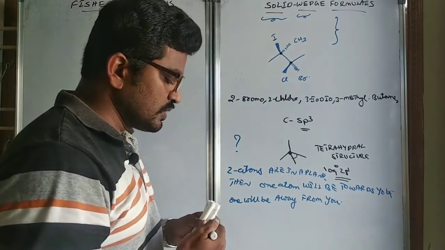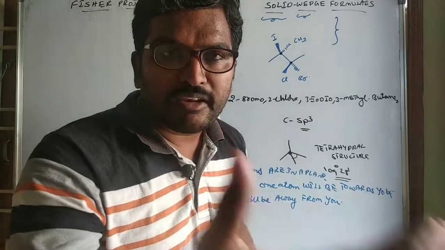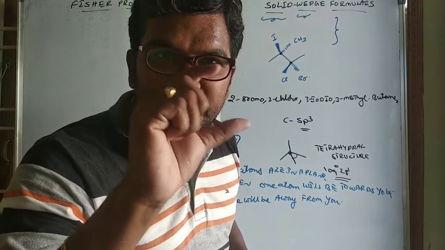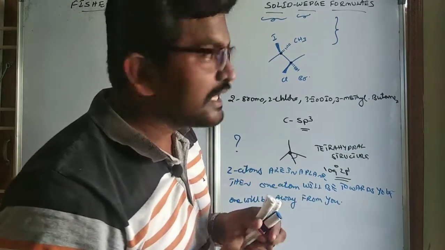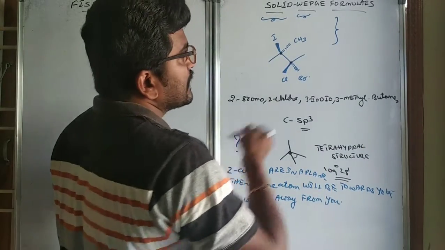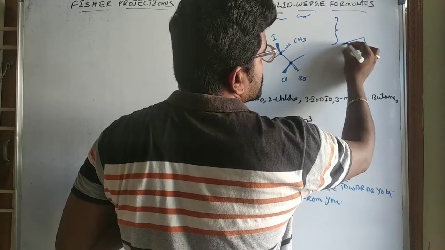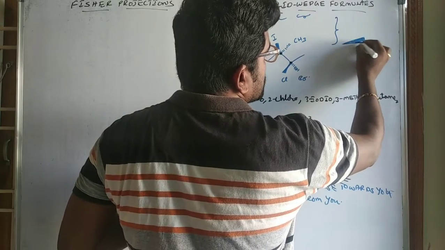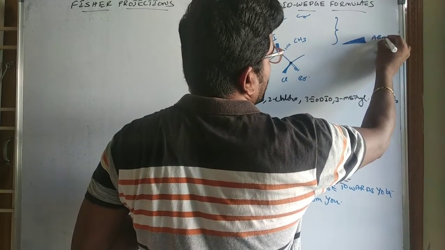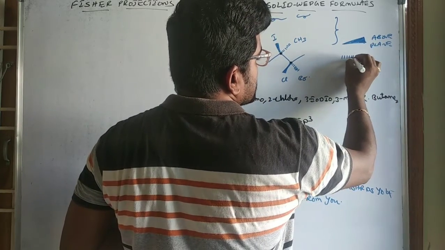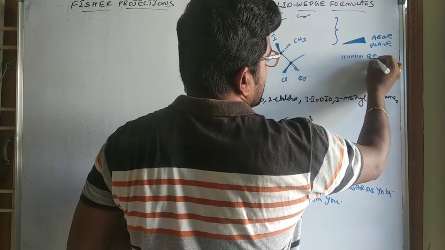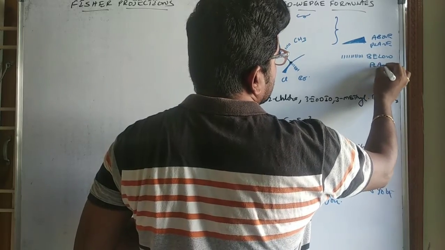So one will be towards you, one will be away from you. When one is towards you, it means you can see it very clearly. One is away from you means you can't see it very clearly. That's why the one which is towards you is represented by the solid line. Simply, we can call it above plane. And the one which is away from you is below plane.